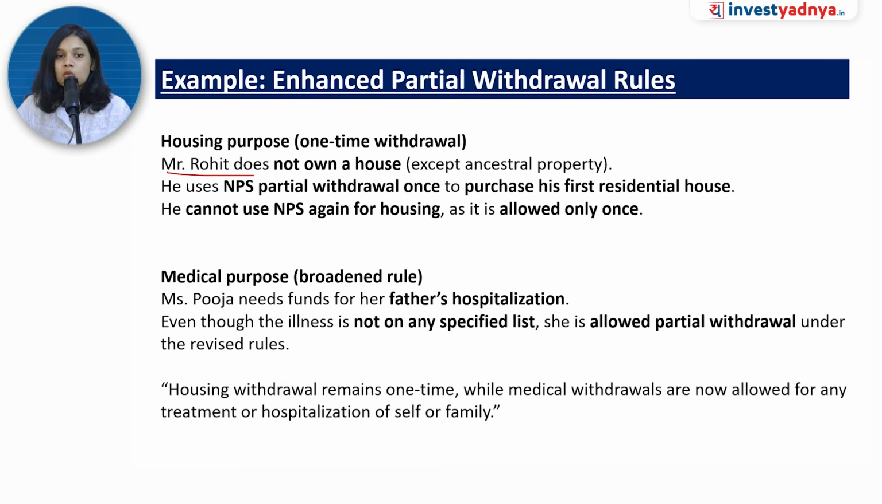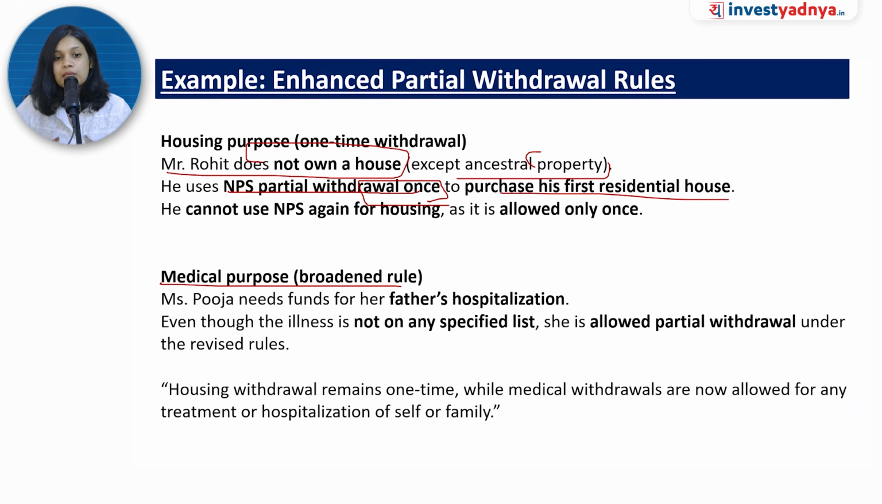Let's look at some examples. As usual, Mr. Rohit does not own a house, he owns an ancestral house. So that means he's eligible for partial withdrawal. He uses NPS partial withdrawal, but he can use it only once to purchase his first residential house. Now he cannot use it again because it can be used only once.